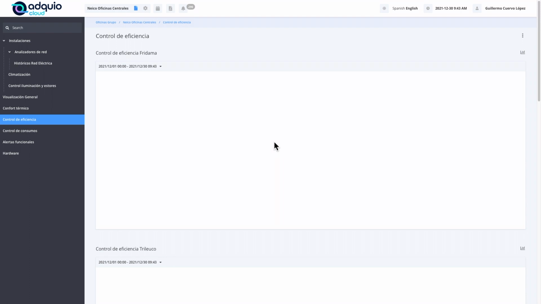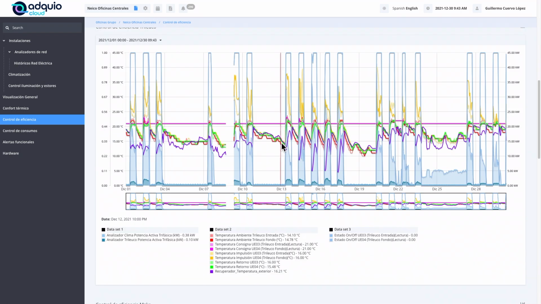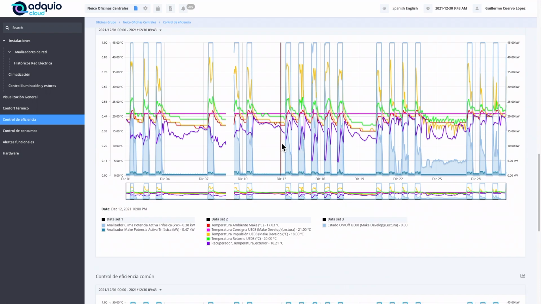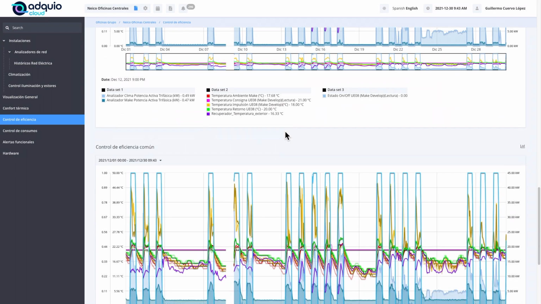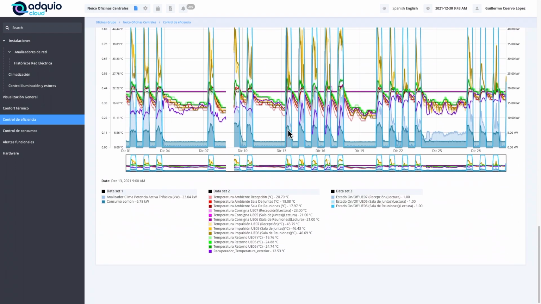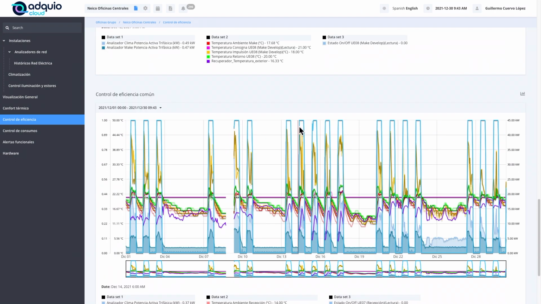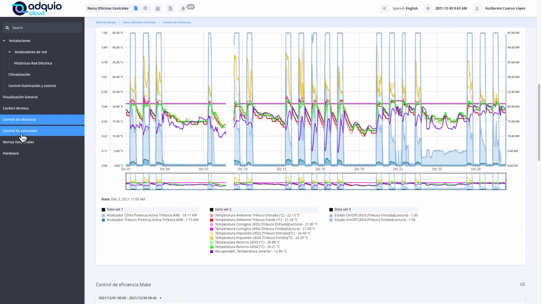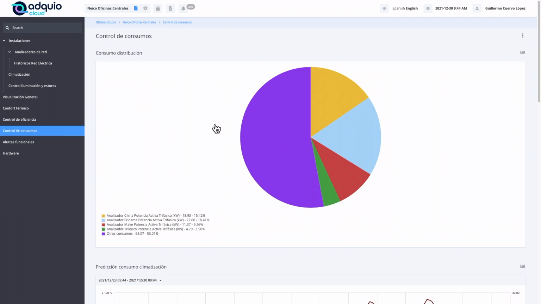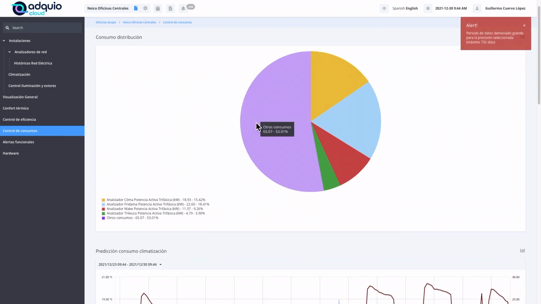As you can see, the graphics never have a lack of data, they are always correctly fed, thanks to this characteristic of Adquio that if the internet connection is lost, they store the data, and when you recover it, upload it so that these graphs are always complete. Okay, we can also make pie charts. In this case it is telling us how the company's consumption is distributed.